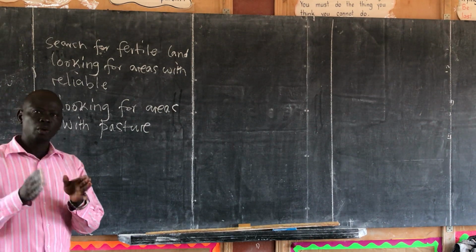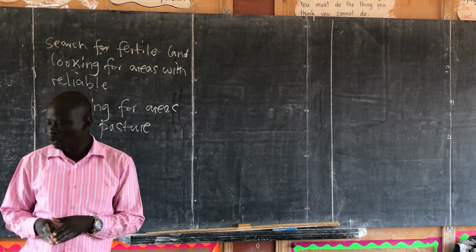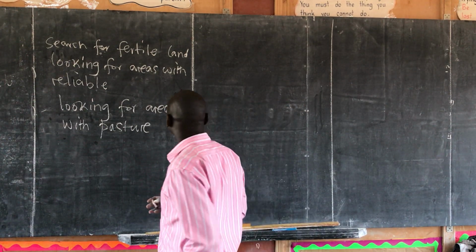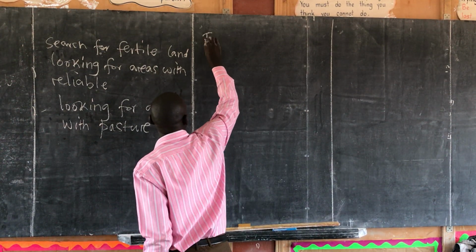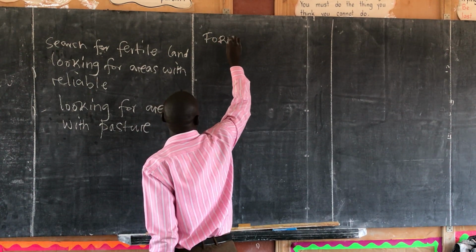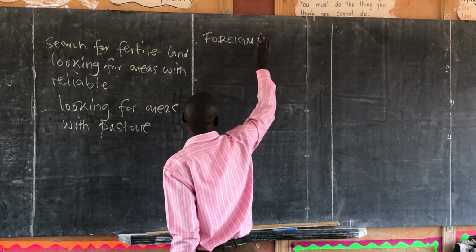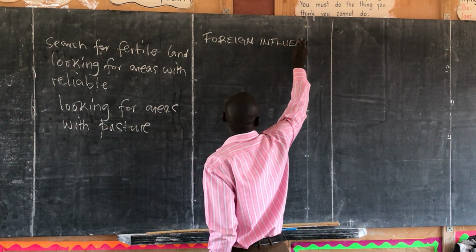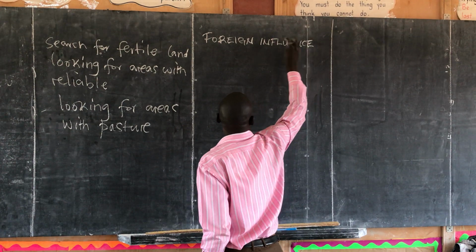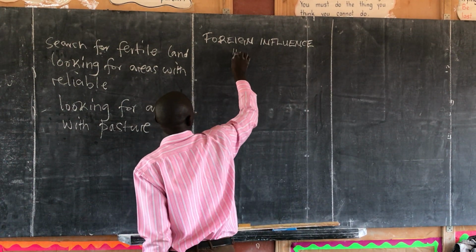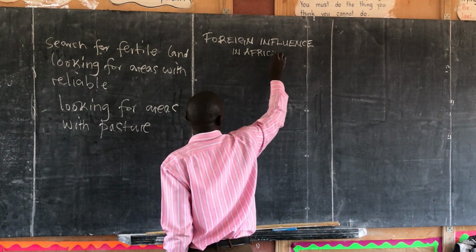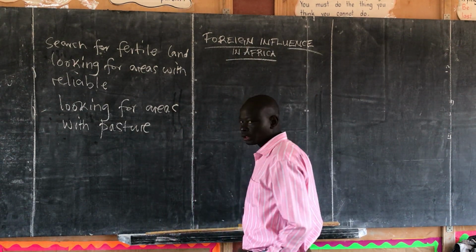We want to leave that topic and move to our new topic, and that is foreign influence in the African continent. So we are looking at foreign influence as our new topic. Foreign influence in Africa. So that is the new topic we are looking at today.